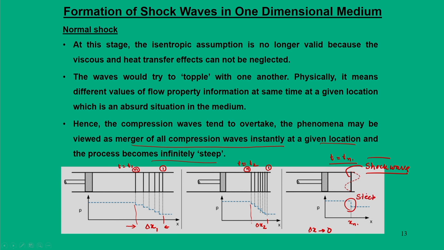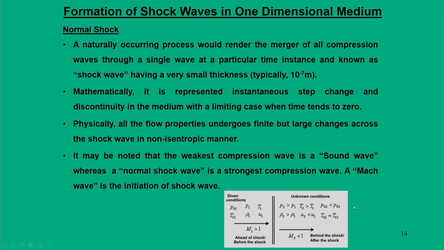That means the change is instantaneous and occurs over a very small thickness. So this is how we say a shock wave is formed, and the simplest form of a shock wave is a normal shock, but it is very strong.